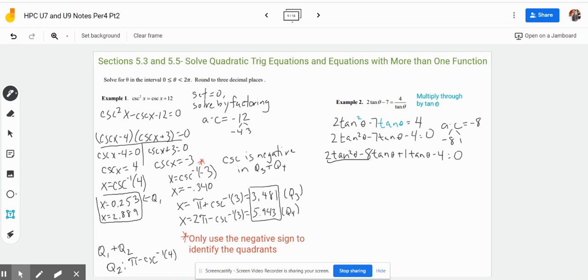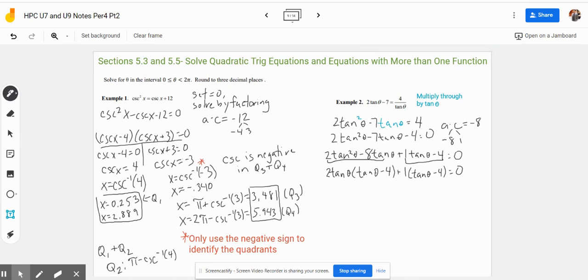Factor by grouping. So we'll have 2 tan theta times tan theta minus 4, plus 1, and then times tan theta minus 4 is equal to 0.